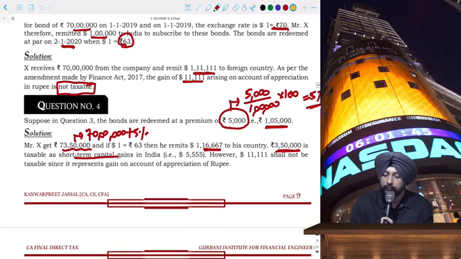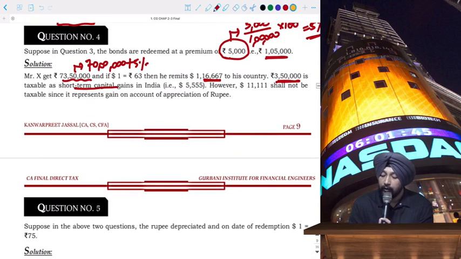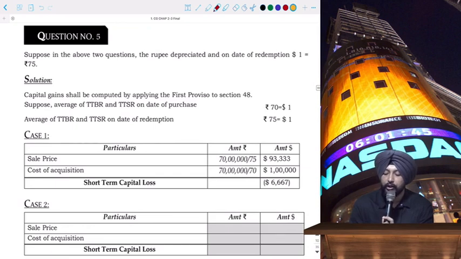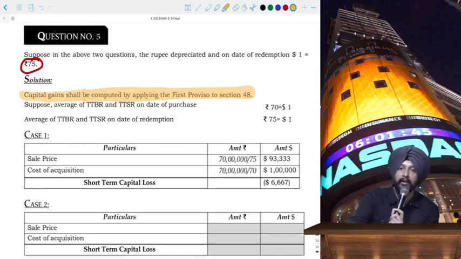Okay. Next. The $11,111 shall not be taxable since it represents gain on account of appreciation of rupee. Okay, that will not be taxable, obviously. Suppose in the above two questions, the rupee depreciated, and on the date of redemption the rate is 75. If 70 becomes 75, then in that case there is a rupee depreciation, and then the fifth proviso cannot apply, and then obviously you will have to do the computations as per the first proviso. That's what I told you. Okay, please try to do it, then I'll tell you the final answer.